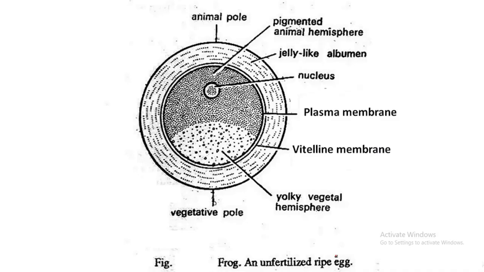But this whole fertilization process is not as simple as we are seeing here. It is a very complex process. The egg is covered by many protective layers. We call it the egg jelly, which is made of albumin, and a vitelline membrane. So the sperm has to penetrate these barriers before it comes in contact with the cell membrane. How is this possible?